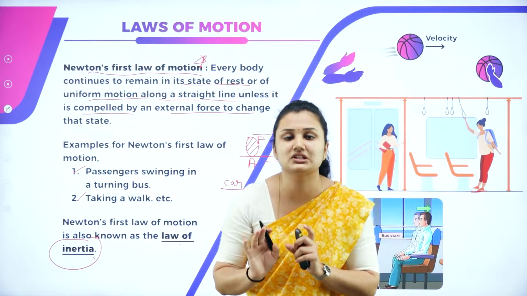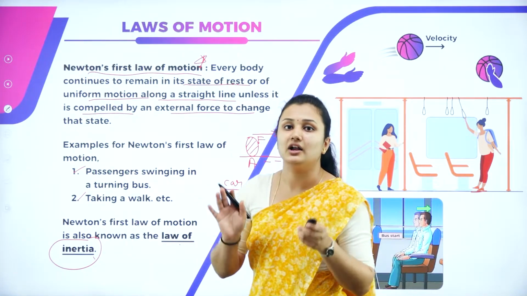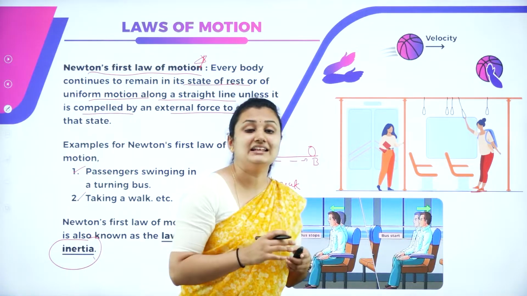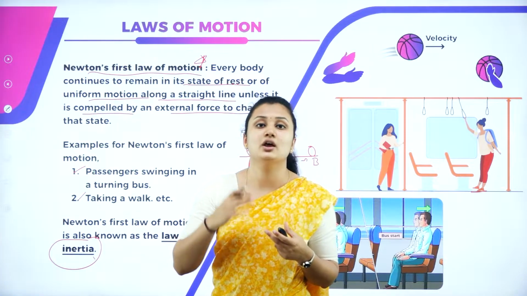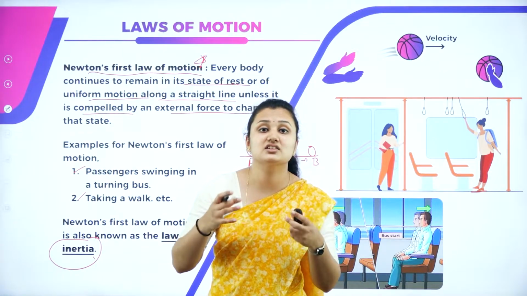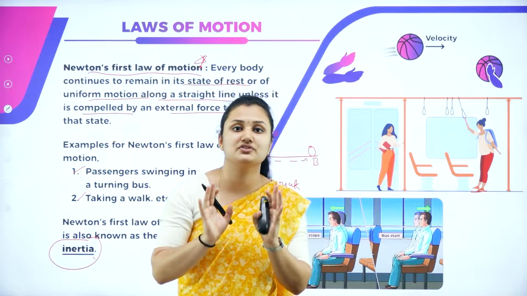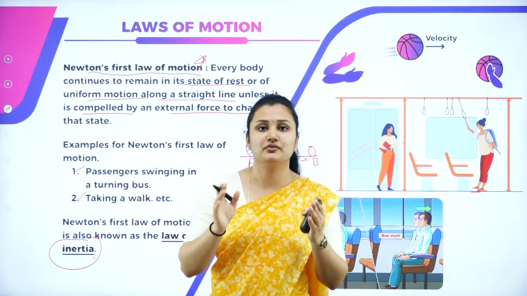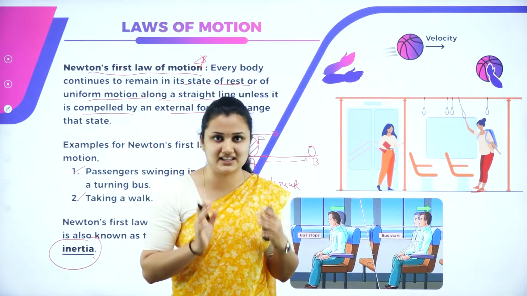Newton's first law is also called the law of inertia. Inertia is the tendency of a body due to which it resists the change of its state of rest or uniform motion when an external force is applied on it. So it will resist the change of state. If it wants to be at rest, it prefers to be at rest. If it wants to be in motion, it prefers to be in motion itself.